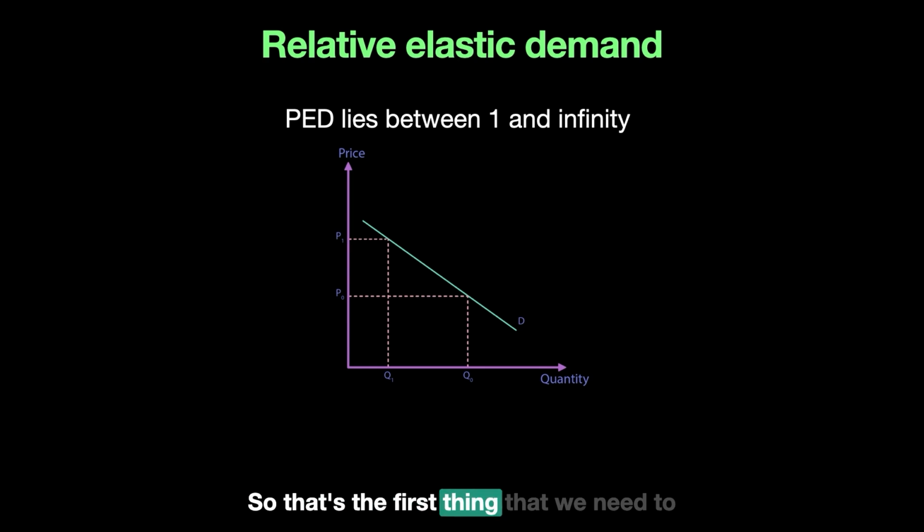So that's the first thing that we need to understand, which means the response is greater, and that's why the value of PED is exceeding 1, because the numerator is more than the denominator. That's number one. Now, this kind of a good is such that if the price goes up, for example, you have substitutes available for you to switch. So if the price goes up by, for example, 5%, and let's say you're thinking of buying a car, you might decide to switch to another car. You have more options available, and that's why you might see the demand to be elastic.